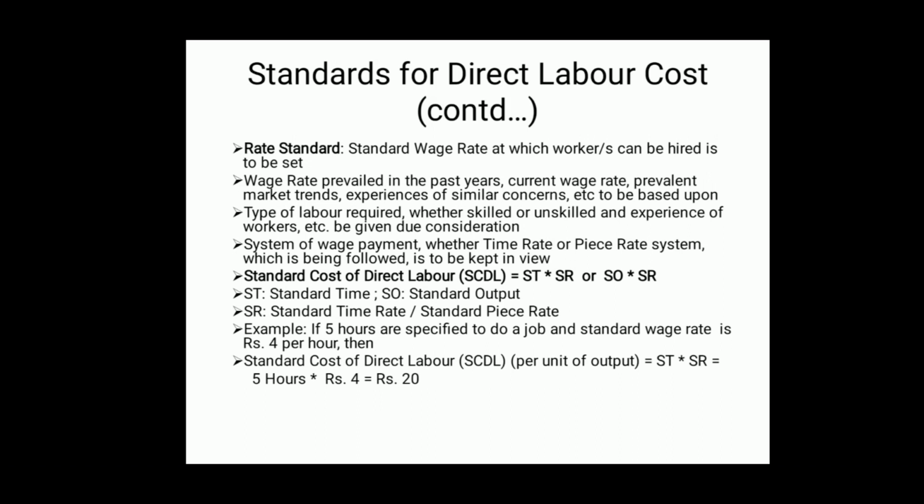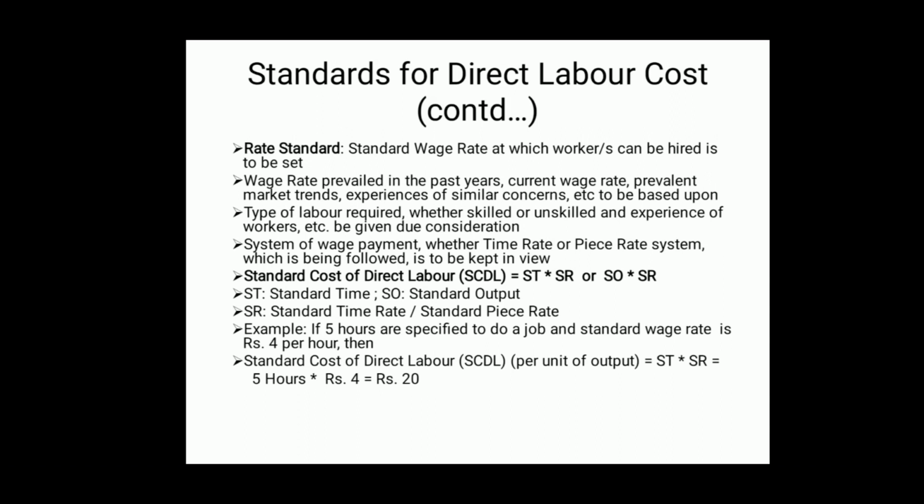Nextly, system of wage payment, whether time rate system or piece rate system, which is being followed by the management while making the wage payment, is to be kept in view.